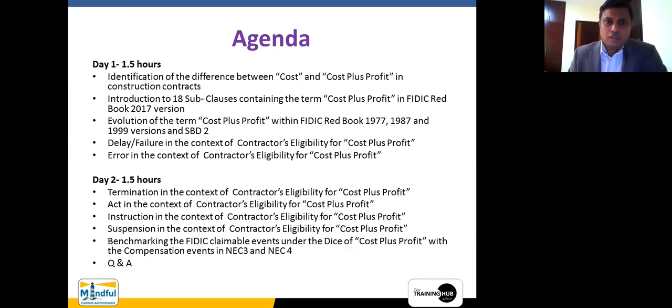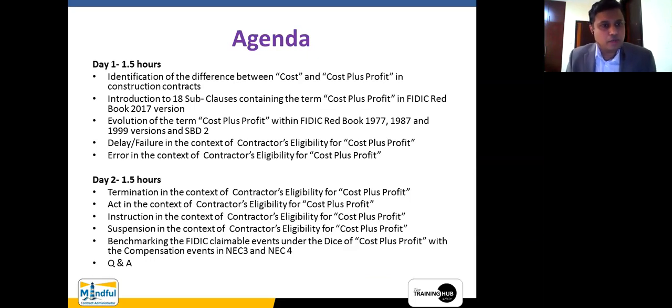Anyway, it's good that we have this virtual platform in order to learn things. It is very easy for you to sit and wait at your place, and then you can casually learn. Yet, we are trying to have a very productive time today in order to get the maximum out of the time allocated and value for your money.